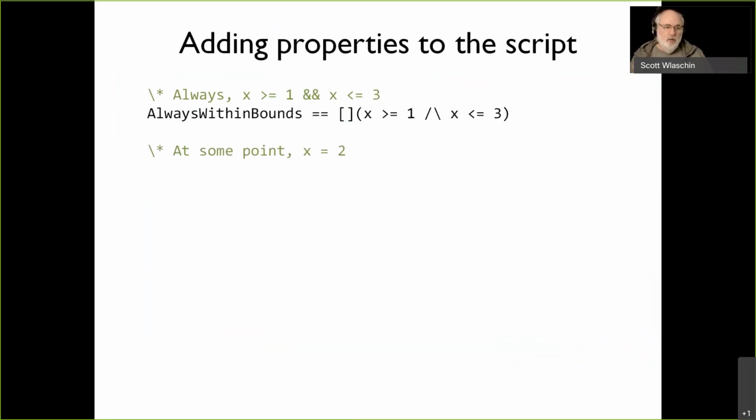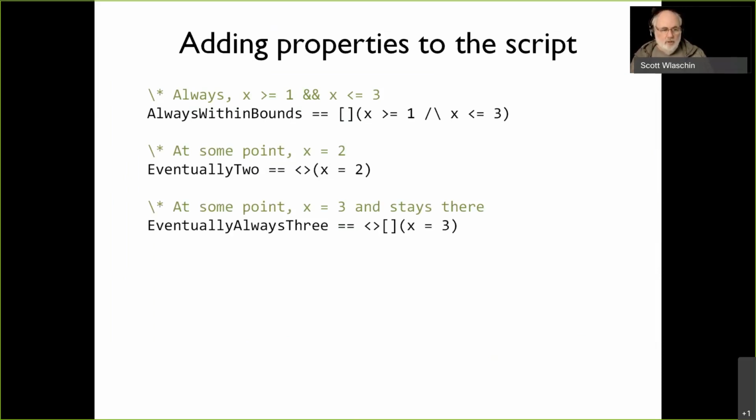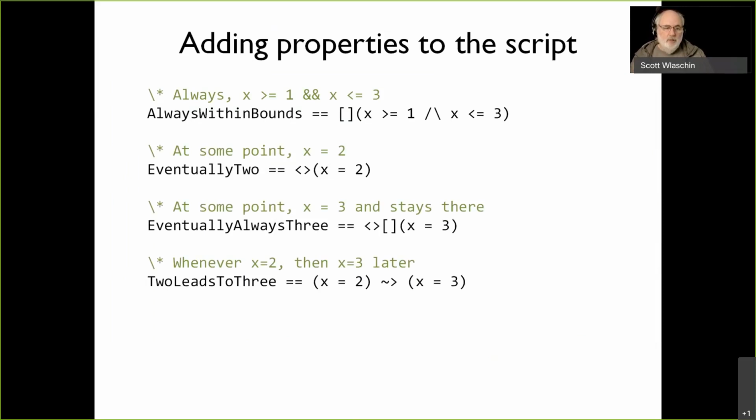At some point, x equals 2. So we're going to use the angle brackets: at some point, eventually, x equals 2. At some point, x equals 3 and stays there. So this time we use the eventually always, which is the angle brackets followed by the square brackets. And then whenever x is 2, then x does become 3, and we use the twiddly arrow for that. Okay, so that's the properties.